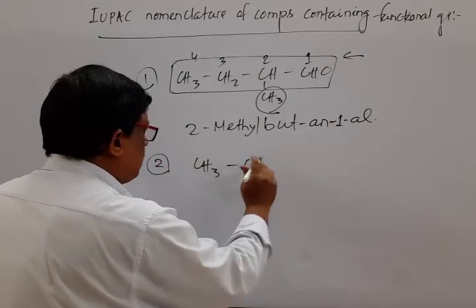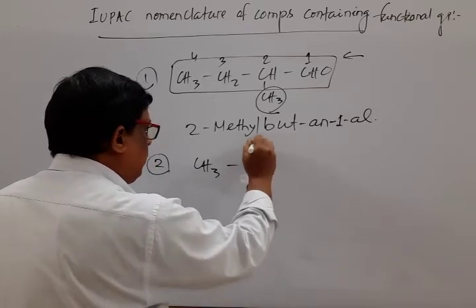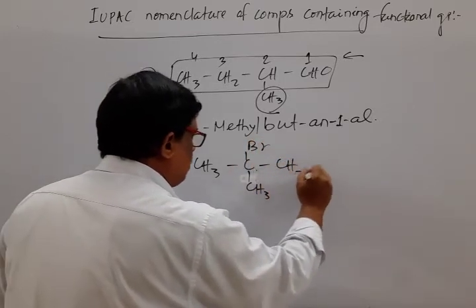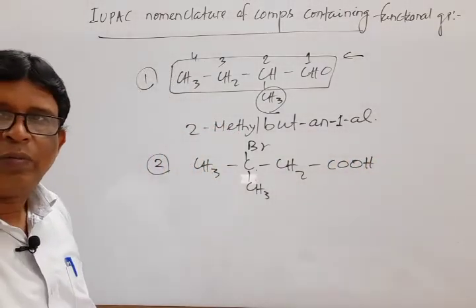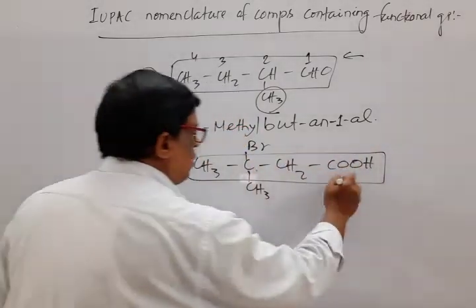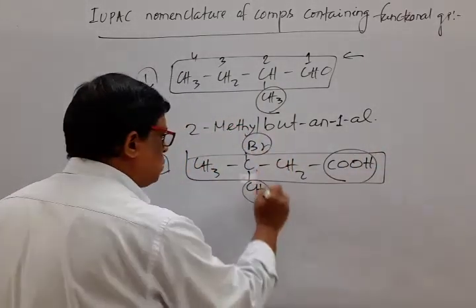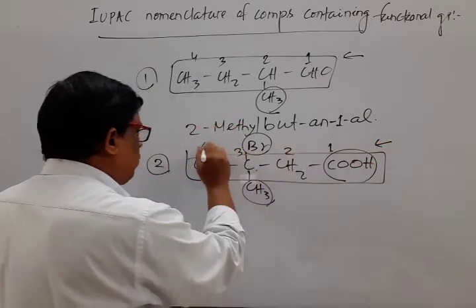CH3, C, CH3, Br, CH2COOH. Mark that. Here the functional group is there. It is the main chain. It has a functional group and different types of substituent. Priority is given to the functional group, so numbering is 1, 2, 3, 4.